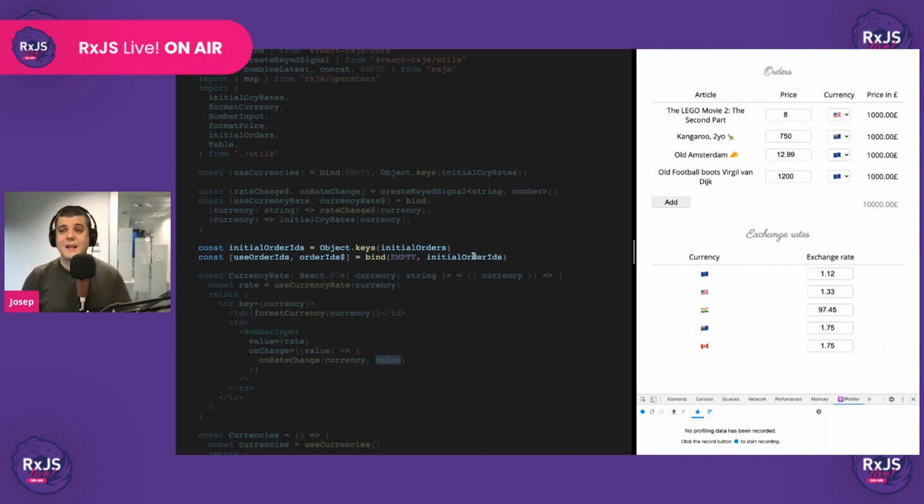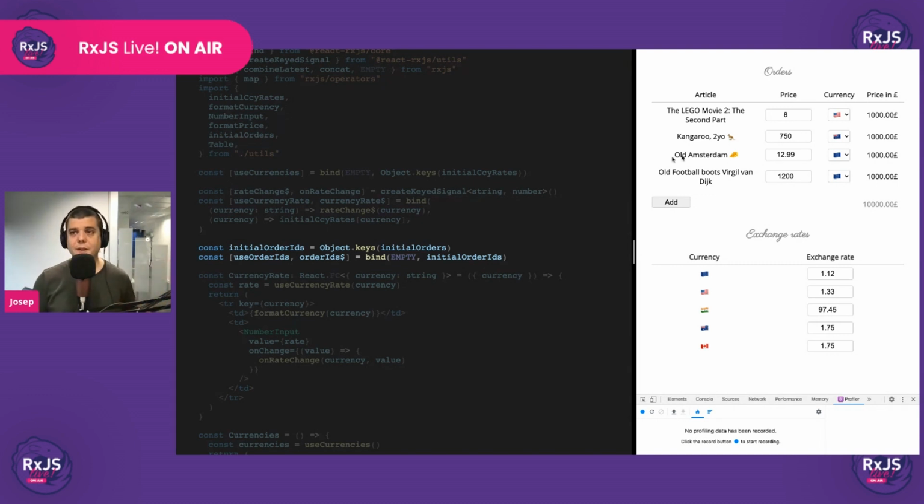Okay, so for the order lines, the first thing that we want to do is have a hook that gives us the IDs of the orders. Why? Because the orders component, the only thing that it's going to be responsible for doing is instantiating the different order lines and giving them their own ID. Then the order line component will be responsible for handling the order.